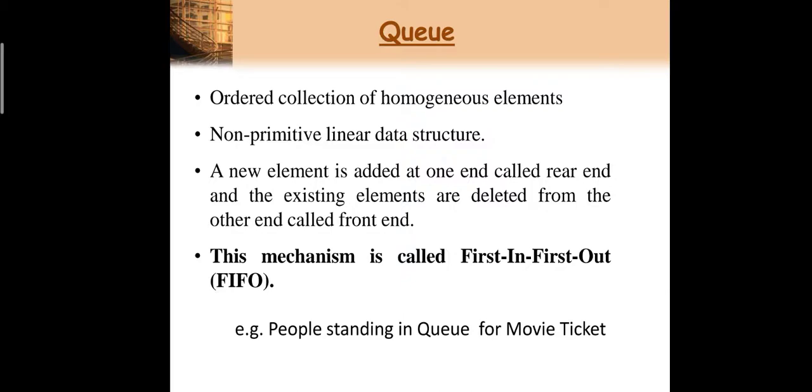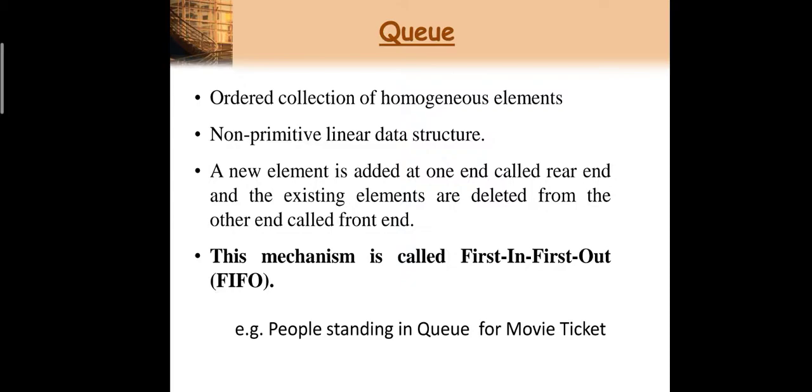Now queue is nothing but an ordered collection of homogeneous elements. Now what do you mean by homogeneous elements? That means the same kind of elements. If you want to insert elements of integer type, then that queue holds all elements of the integer type. Okay, so it is nothing but an ordered collection of homogeneous elements. It is a non-primitive linear data structure. What do you mean by non-primitive linear data structure? There are two types of data structure. One is primitive, another one is non-primitive. A non-primitive data structure is derived from the primitive data types. And again queue is a non-primitive linear data structure.